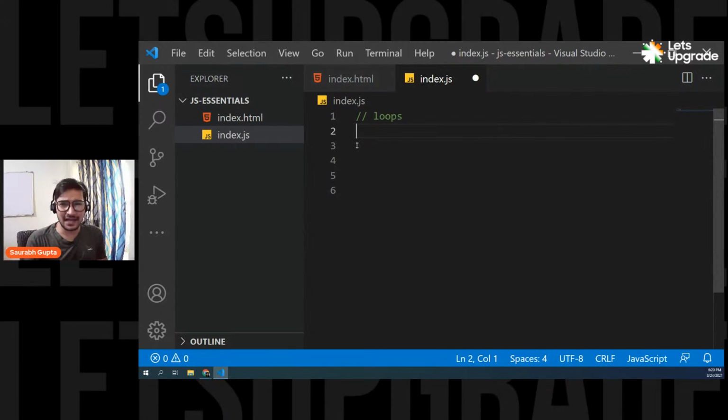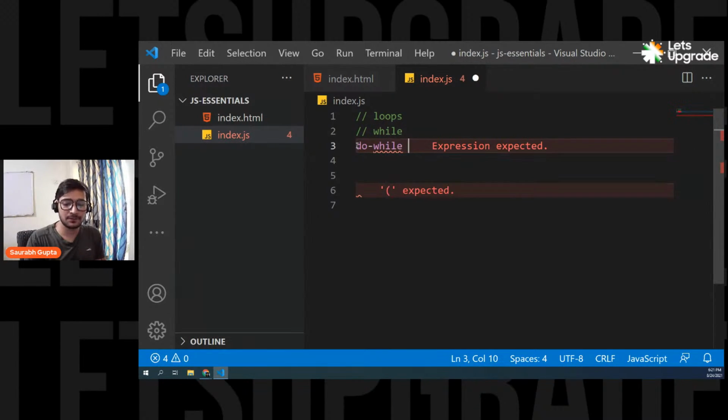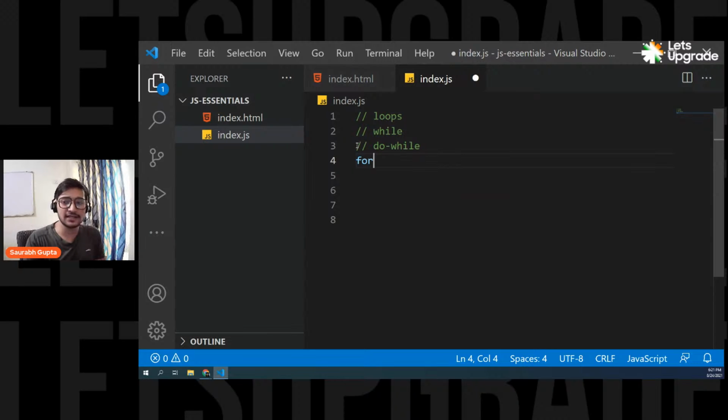Basically almost all programming languages, but in this case, I'm going to say JavaScript. JavaScript provides you three keywords by which you can write loops. And the three keywords are: you have something called while, you have something called do while, and then you have something called for. These are the three basic keywords that JavaScript provides you by which you can write your loops.